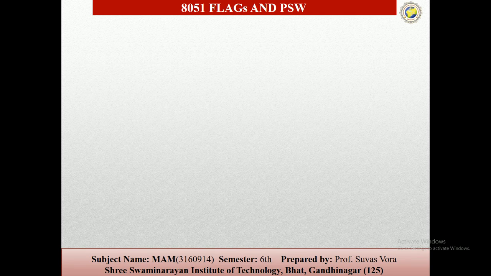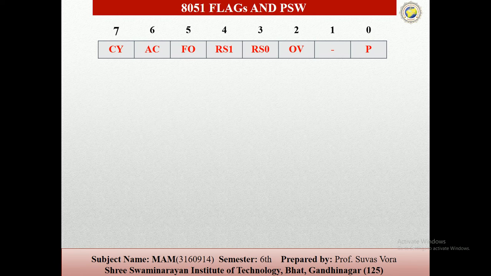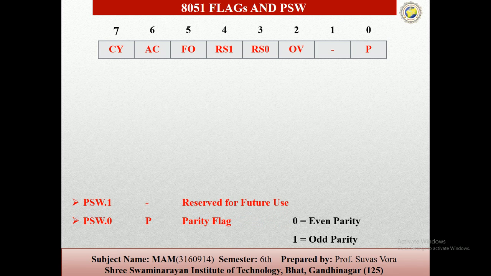Now the program status word register. The program status word register has different flags. P is the parity flag, whose address is PSW.0. As we know, when the value is 0, अगर वैल्यूज वहाँ पे 0 होगी तो इवन पैरिटी होगी और 1 होगी तो ऑड पैरिटी. Then after the dash, this means reserved for future use. आप वहाँ पे 01 रख सकते हो और उसकी वैल्यूज है PSW.1.